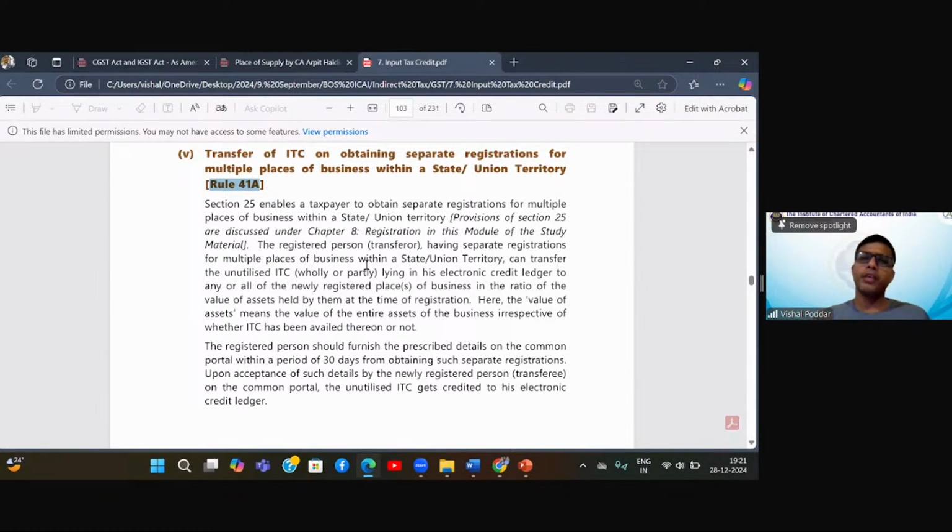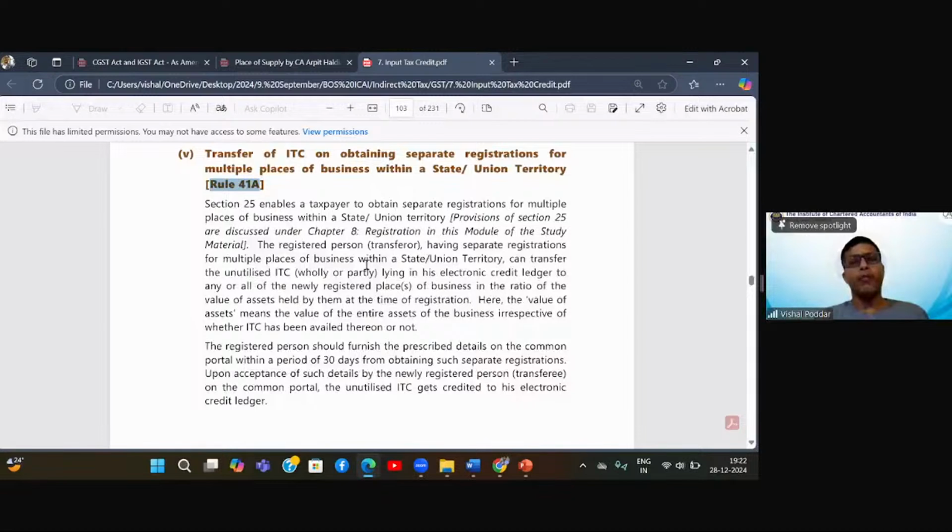But my business is same. It is same CA practice. It is same legal and consultancy practice. So it was not a separate business vertical. So within Maharashtra, for all these places, I had taken one number, which was compulsion. Now, when this particular provision got amended and they allowed me to take separate registrations in Maharashtra, and I wanted to take separate registration, so I decided to take separate for Mumbai, for Pune, for Nashik, and for Aurangabad. So I had one number where I had shown Mumbai as the principal place. So that number I kept for Mumbai, and I took three separate numbers for other three places of Pune, Nashik, and Aurangabad. So now within Maharashtra, I have four numbers.